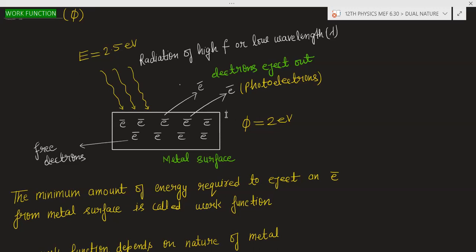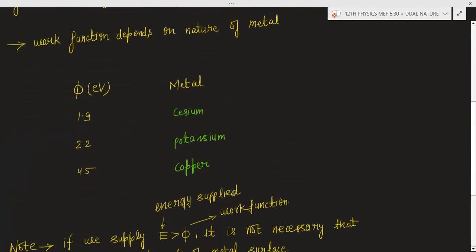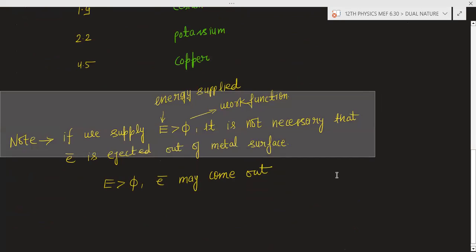To remove one electron, the energy given is known as the ionization energy. Like this also, you are giving some energy and this electron is ejecting out from the surface. So what is work function? The minimum amount of energy required to eject an electron from the metal surface is called the work function. This statement you have to remember.